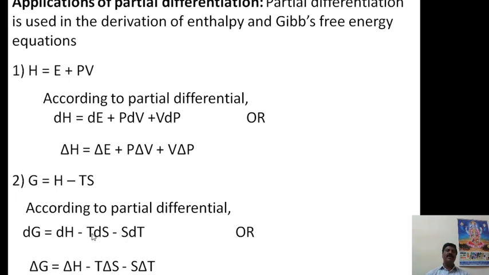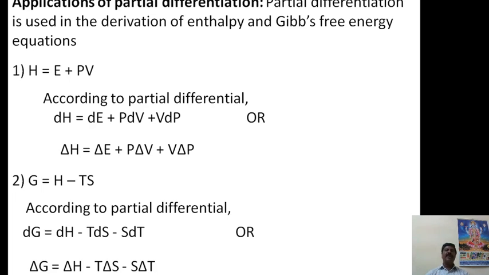How did the minus come? Keep a bracket here, T dS plus S dT, close the bracket, then multiply the bracket by minus, therefore we get minus T dS minus S dT. Therefore we can also write delta G is equal to delta H minus T delta S minus S delta T. And these are the two applications of partial differentiation which are very useful in chemistry.